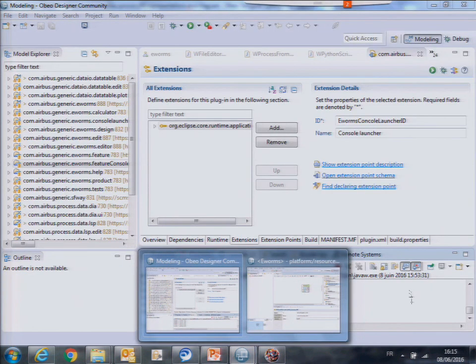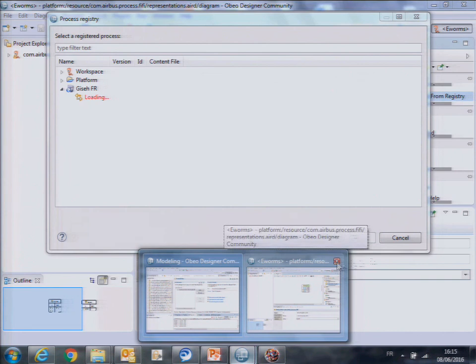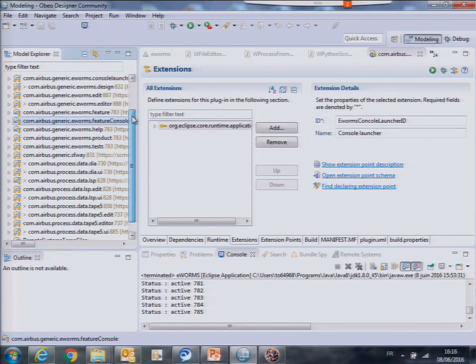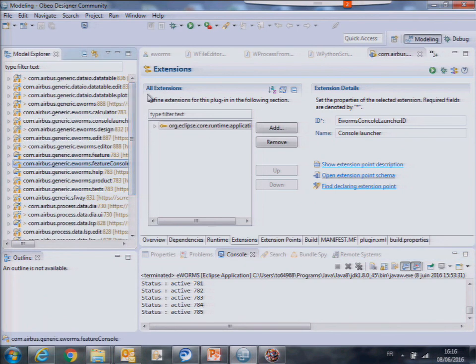I think it's not going to work. I will show you that in the end. That's a pity. I tested this morning at 2 hours. At 2 o'clock it was okay. At 4, no more. That's the demo effect.